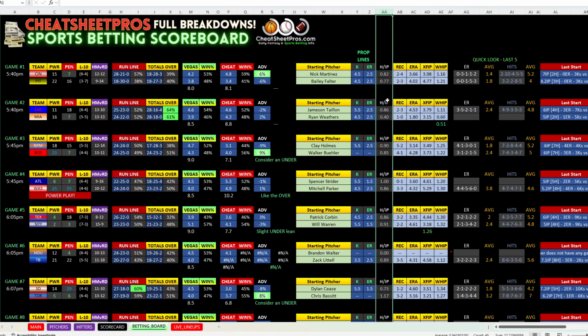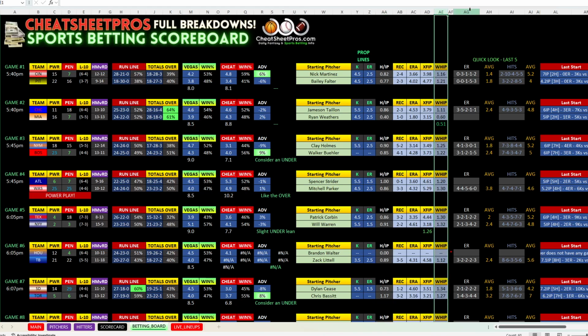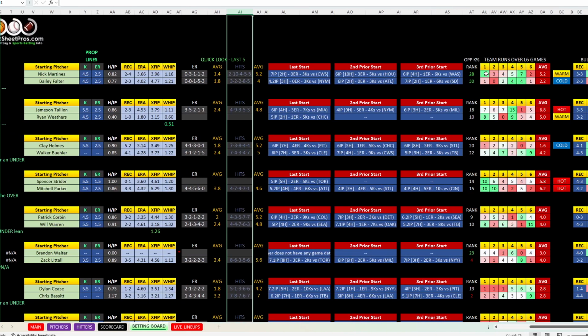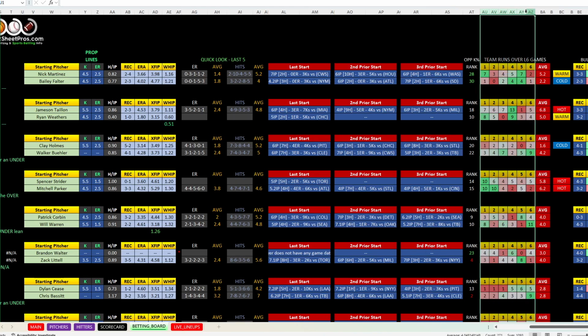If you just want a quick synopsis of what they're doing, look at the hits per innings pitched. If you want to factor in walks, look at the WHIP. And then you've got a quick look at the earned runs and hits allowed over those last games, and you can see the last 3 starts. And if you want to know how the team is doing as far as scoring runs and production, we have a quick look at their last 6 games here along with the average.